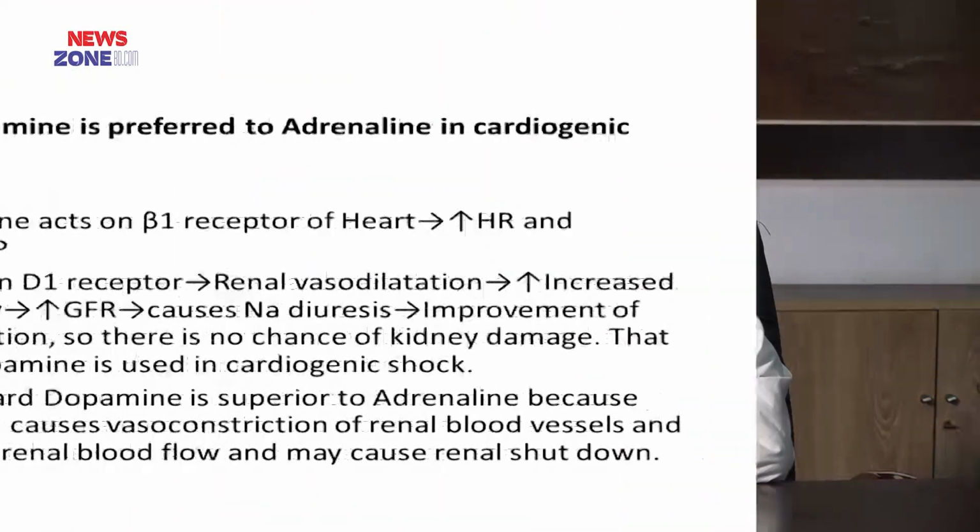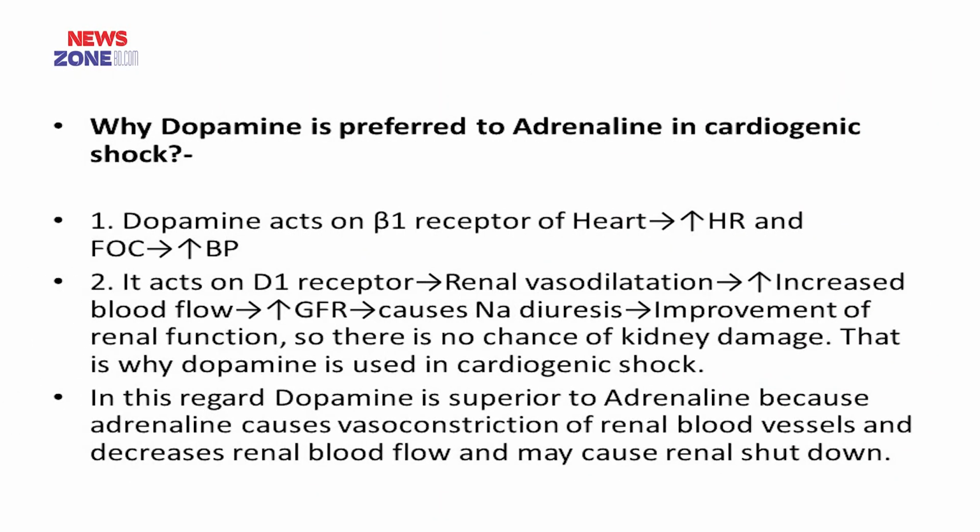And now, why is dopamine preferred to adrenaline in cardiogenic shock? Dopamine acts on beta-1 receptors of the heart, increases heart rate and force of contraction, and increases blood pressure. It acts on D1 receptors, causes renal vasodilatation, increases blood flow, increases GFR, causes natriuresis, and improves renal function. So there is no chance of kidney damage. That is why dopamine is used in cardiogenic shock.